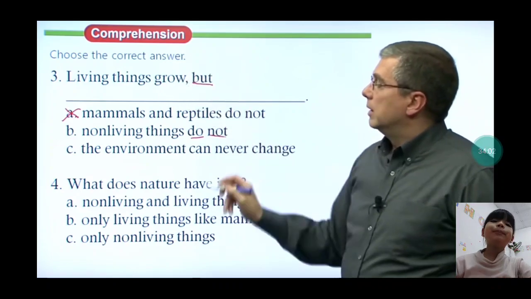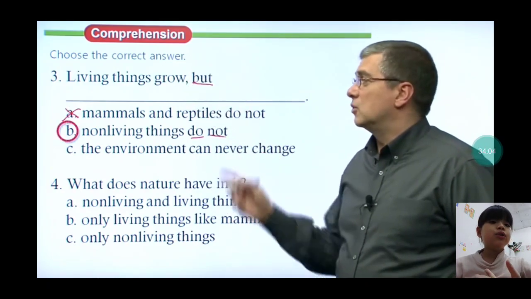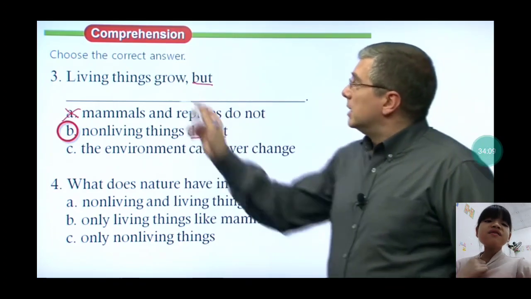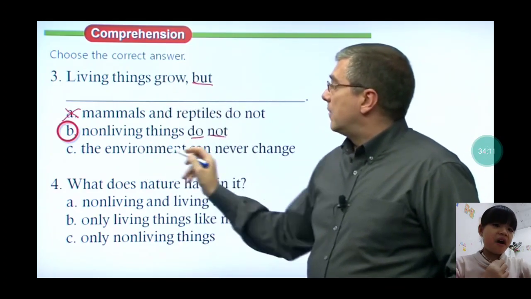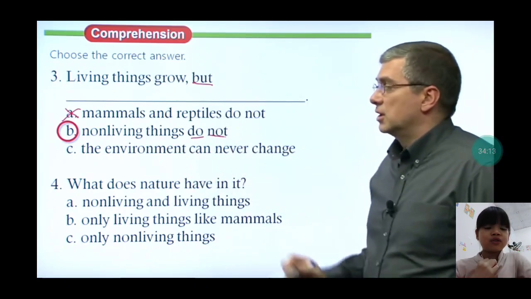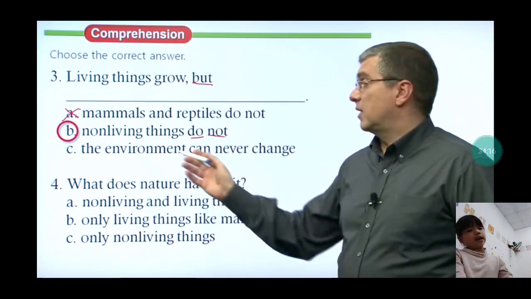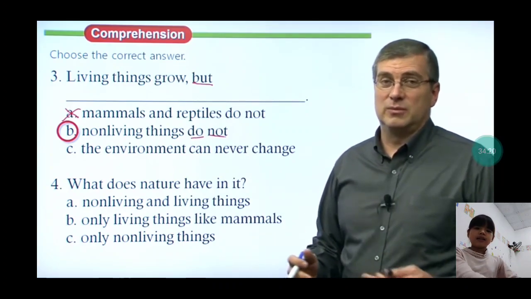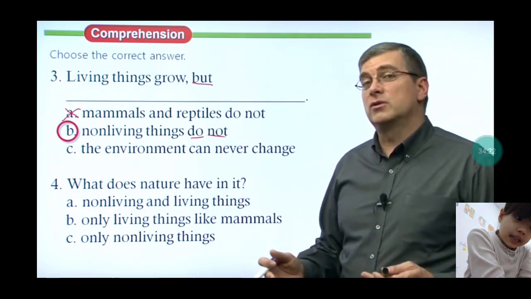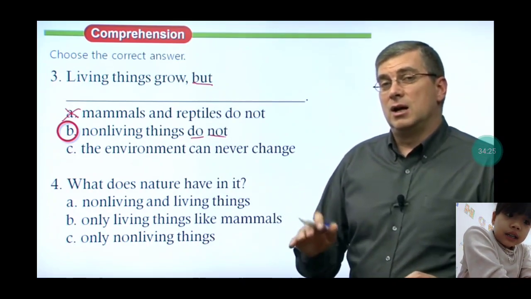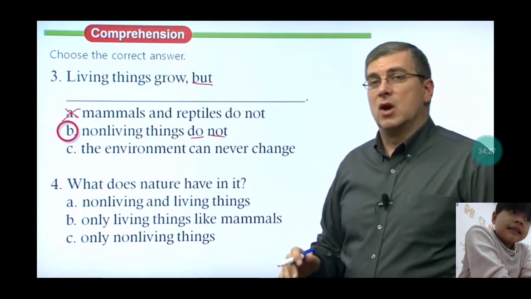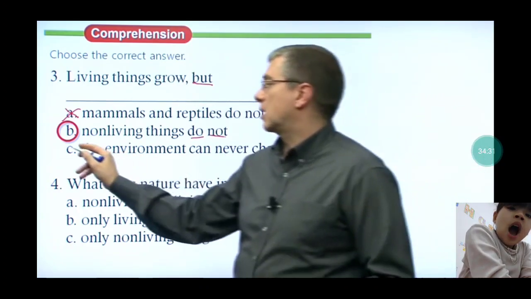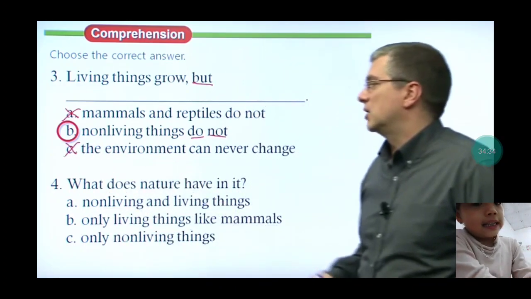B, living things do not. Yes, okay. And C, living things never change. Never change? No, we cannot say that, because we did this in the practice. B is the correct answer, and we say C is not.